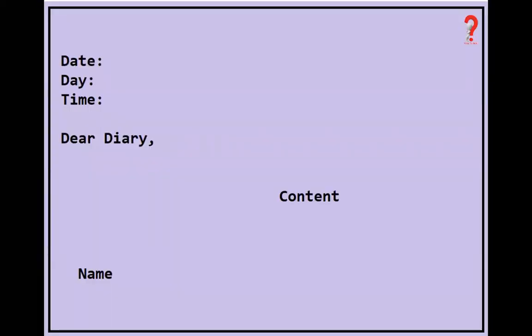So, dear students, this is the format of the diary entry when you are writing it for your examination purpose. You must see to this that you follow this kind of format. But remember, a diary is not to be placed in a box. It is simply an entry. So, whenever you are writing a diary entry, you should see to it that the word limit is 100 to 120 words, and this is the format that you should follow.